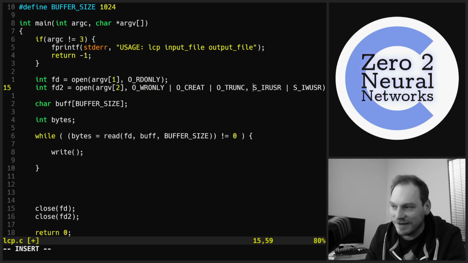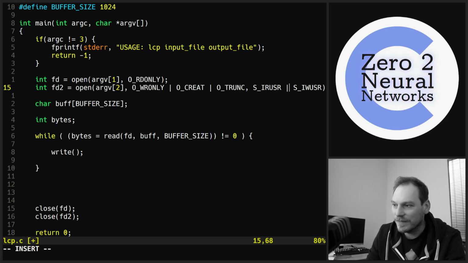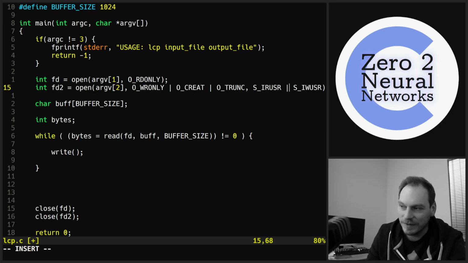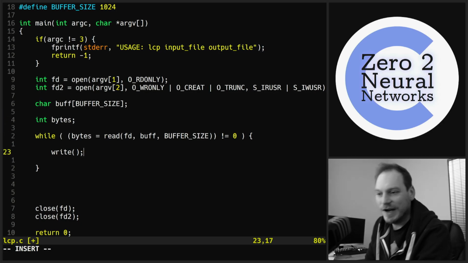But whenever you hear the word stat in system level C programming, it's got something to do with files and directories in the file system. It stands for inode, and then this is the flag. When we have multiple flags, we separate them with these OR symbols, because this is a bitwise OR, and I probably won't cover them in this part. I think we'll just make a copy. We'll make our write command work.